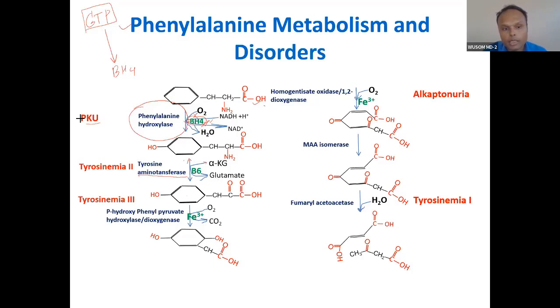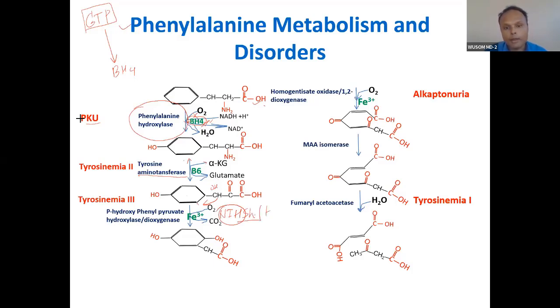Then the 4-hydroxyphenylpyruvate hydroxylase, also called dioxygenase. What does this enzyme do? This enzyme does a shift of the side chain, and the hydroxyl group is positioned here. This is a very unique type of shift, and this shift has been given a name. Though you don't require it, I am giving you the name so that you will have more understanding. This is called the NIH shift, National Institute of Health. So understand this NIH shift.